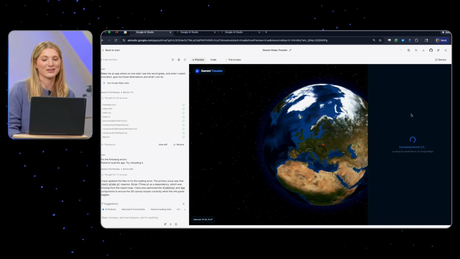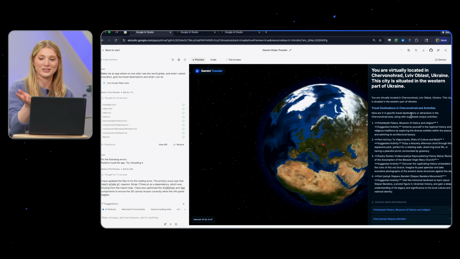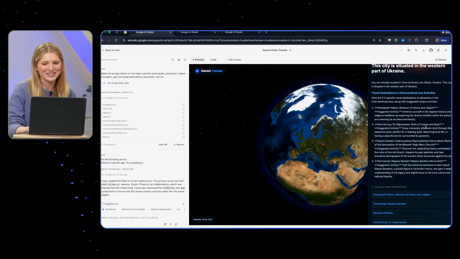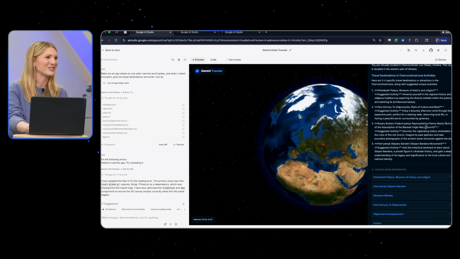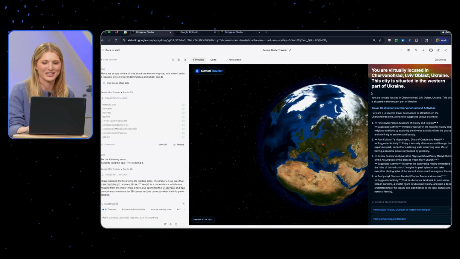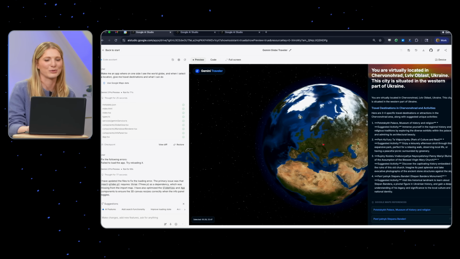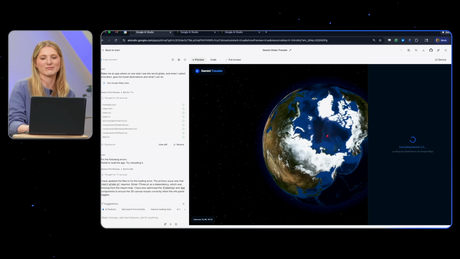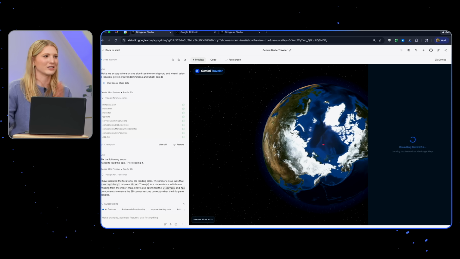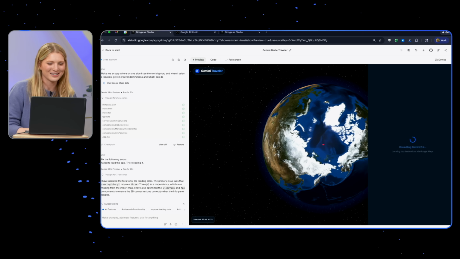Nice. So one, it's a very cool showcase of how good Gemini is at 3D modeling. And two, how fun is this? I just get all my travel details and can explore the world in a really unique way. I think this is an example of how it's very cool to have a complex 3D app that also integrates AI results. She just dropped it in the middle of the ocean.